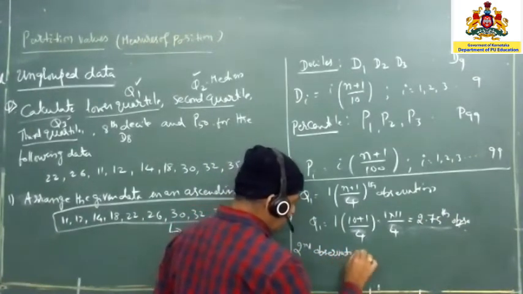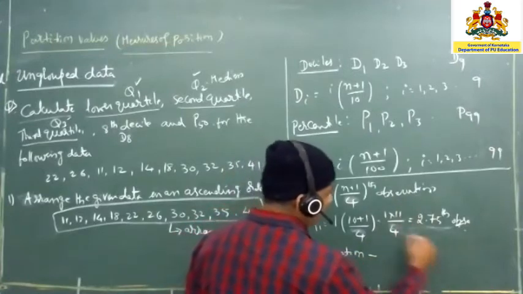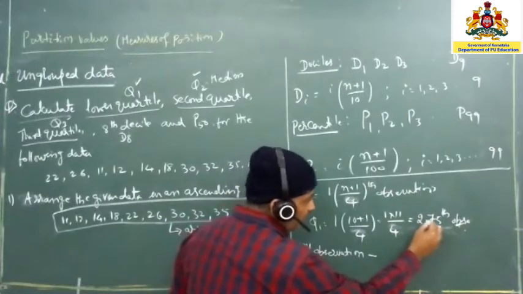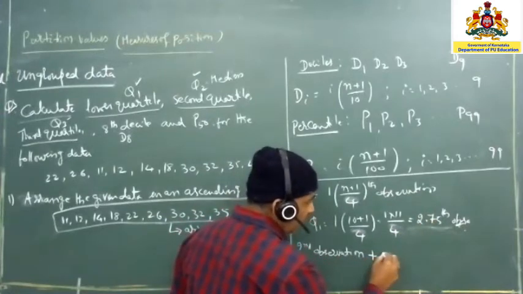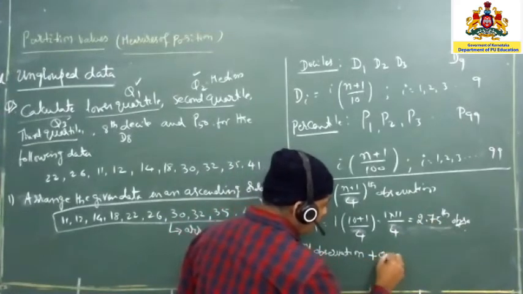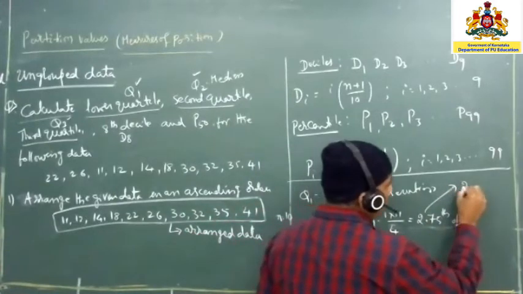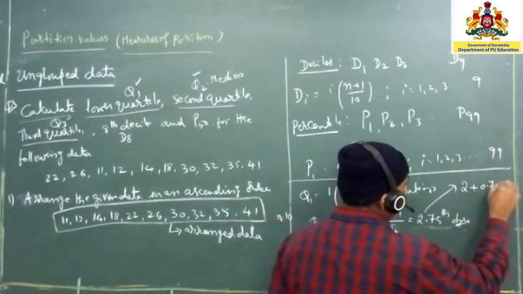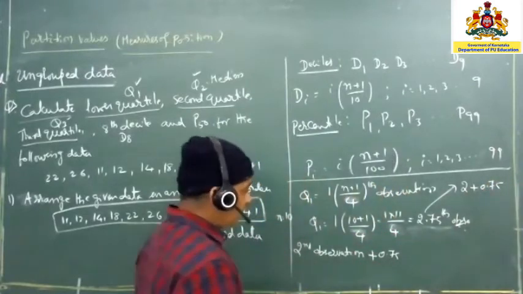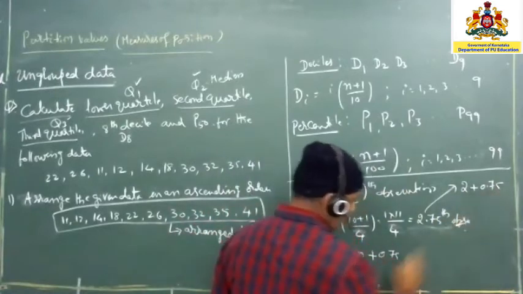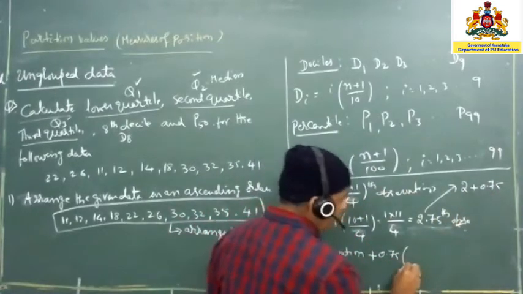I don't have much space, so sometimes in place of observation I will write just OBS. So the second observation, and then plus 0.75. It means the 2.75 we can write as 2 plus 0.75, right? So second observation plus 0.75 into